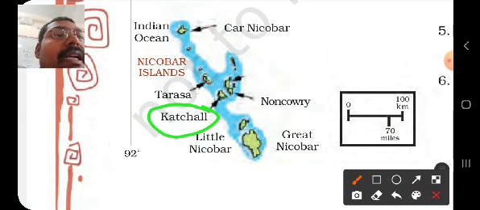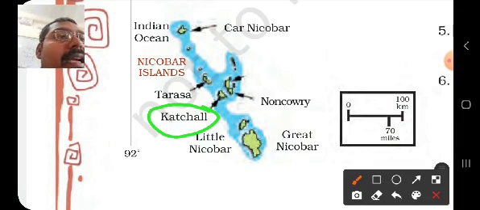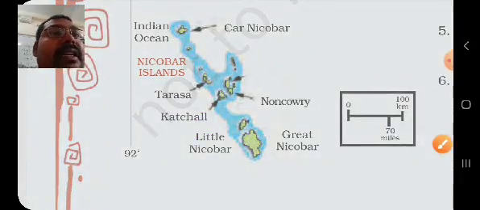So this is an island, and an island is a part that is surrounded by water from all the sides. So here you can see this is an island. That's correct. So that's the correct one.